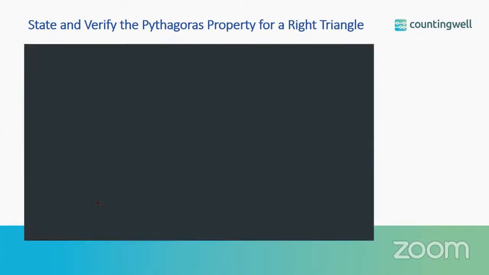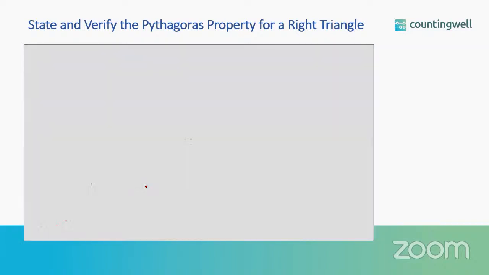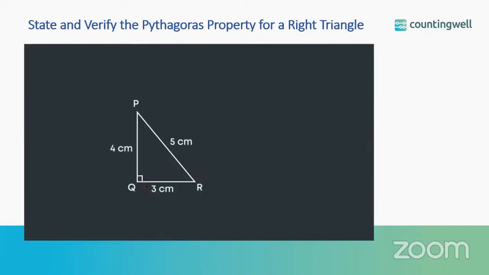In this video, we will understand what is the Pythagoras property of right-angled triangles. Let us consider the right-angled triangle PQR, which is right-angled at Q, with sides PQ equal to 4 centimeters, QR equal to 3 centimeters, and PR equal to 5 centimeters.